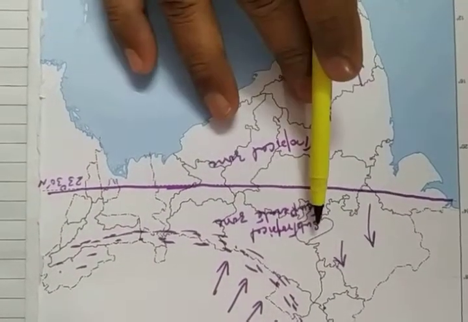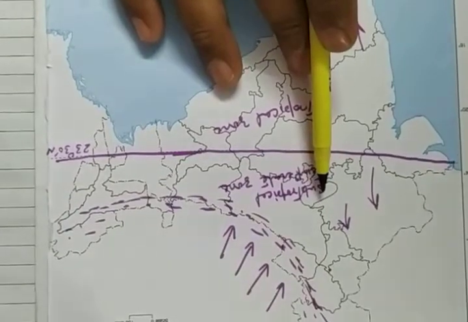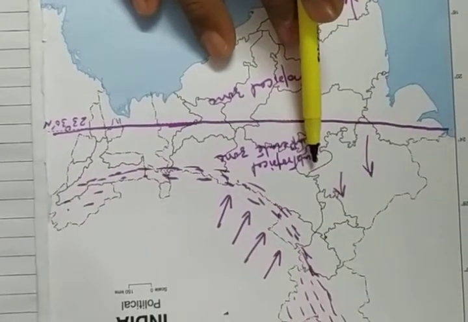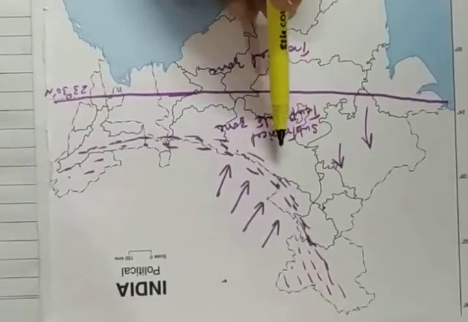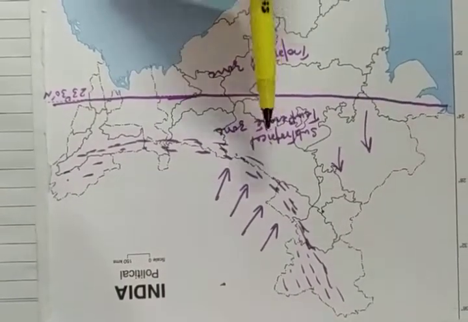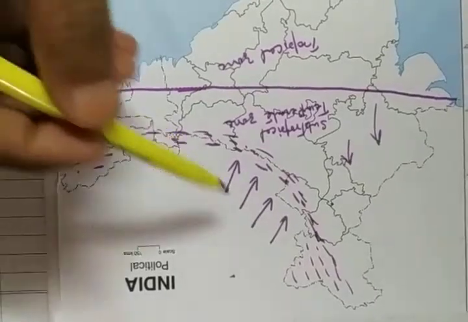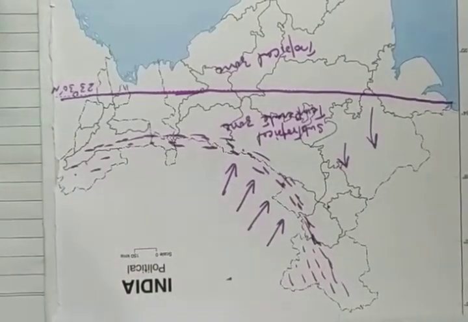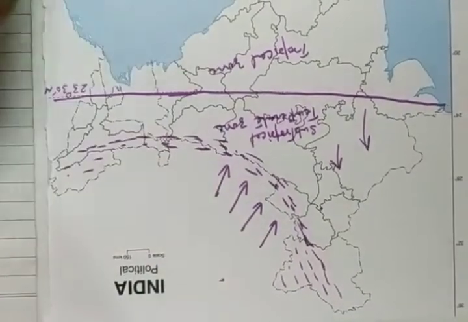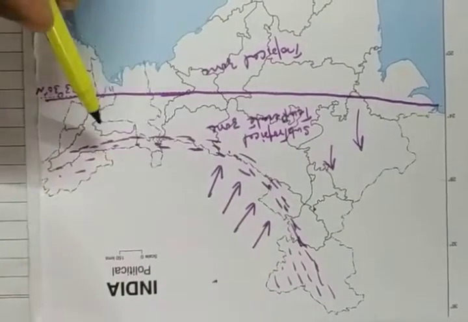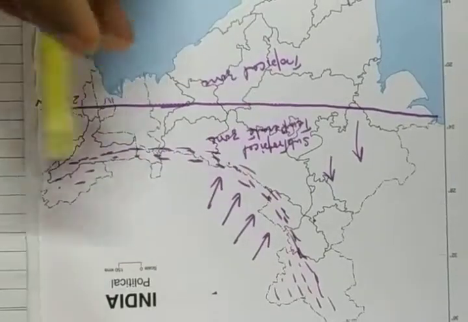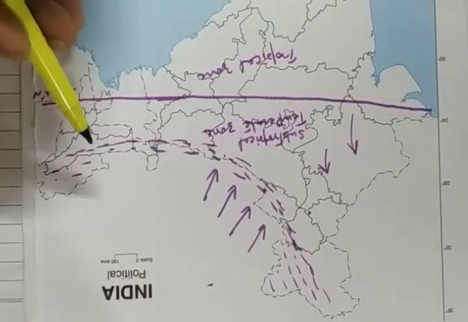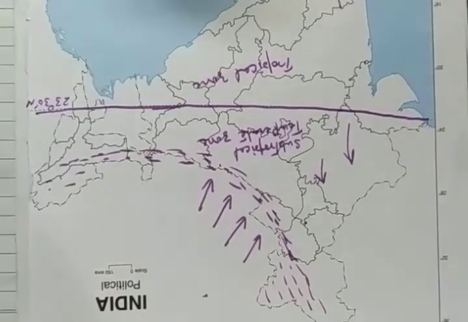On the other hand, these regions have a high daily and annual range of temperature, and they experience four distinct seasons. Clear how latitude affects the climate of India, then followed by altitude. This is the example: the Himalayas protect us from the very cold winds entering the subcontinent.